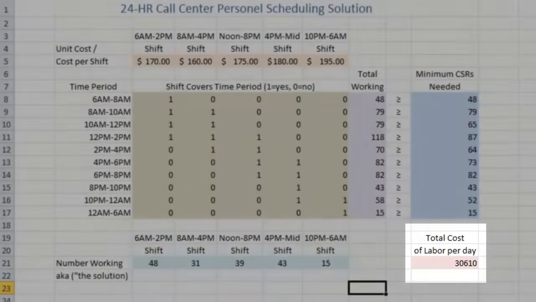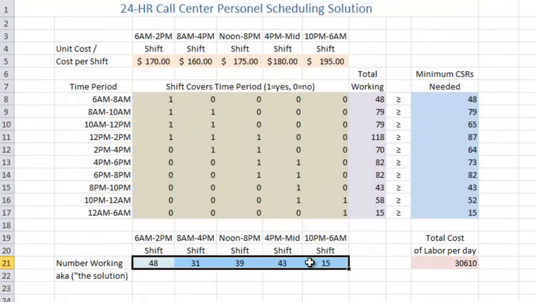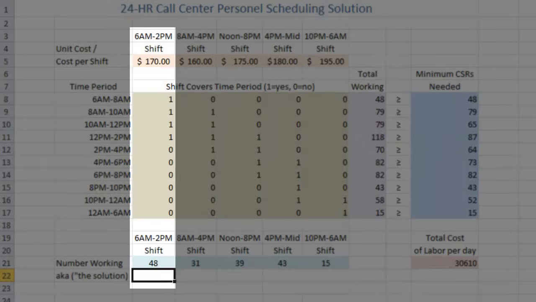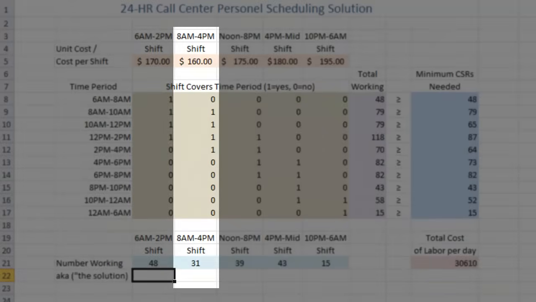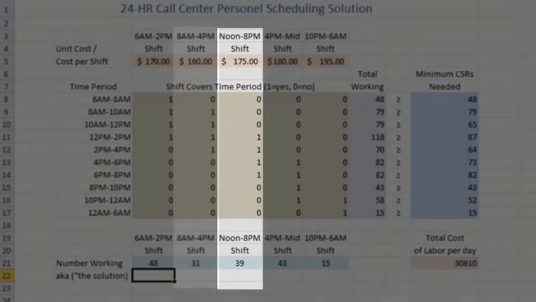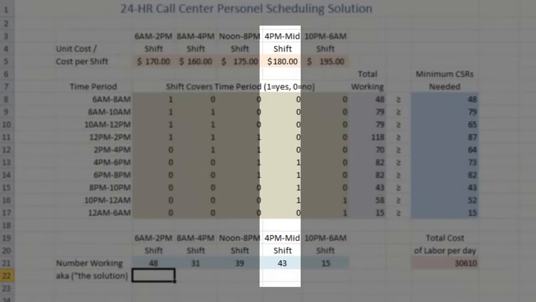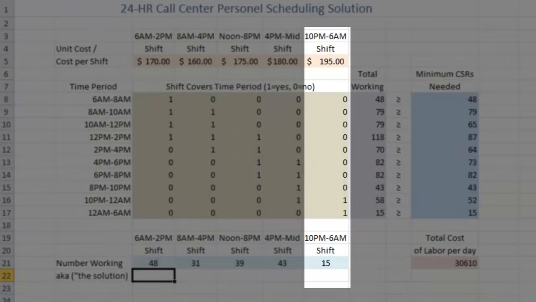So if we look down at the blue row at the bottom, Excel figured that out for us. It's telling us that we need 48 CSRs on shift from 6 to 2, 31 on shift from 8 to 4, 39 on shift from noon to 8, 43 on shift from 4 to midnight, and 15 on shift from 10 p.m. to 6 a.m.